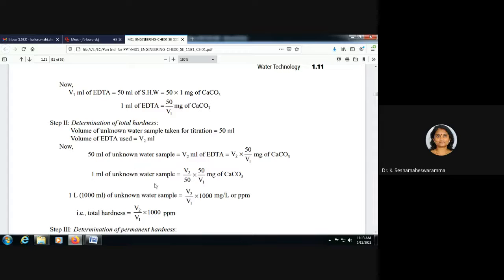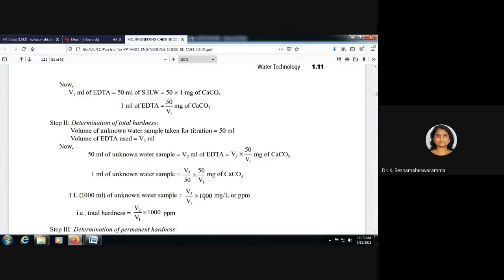So 1 ml of unknown water sample is equal to V2 by 50 into 50 by V1 mg of calcium carbonate. For 1 liter of unknown water sample, it is V2 by V1 into 1000 mg per liter or